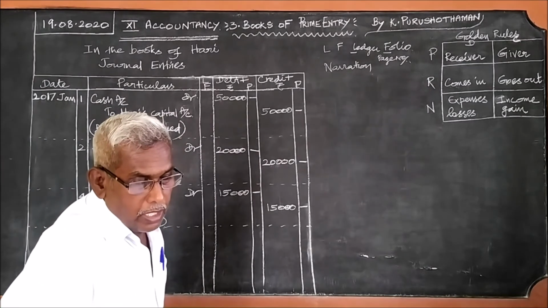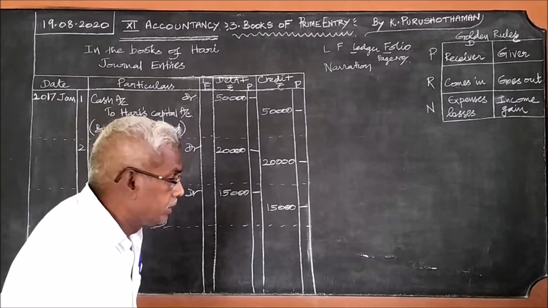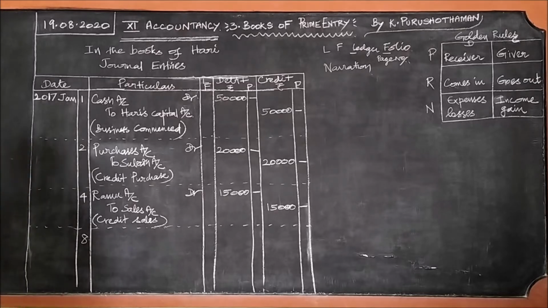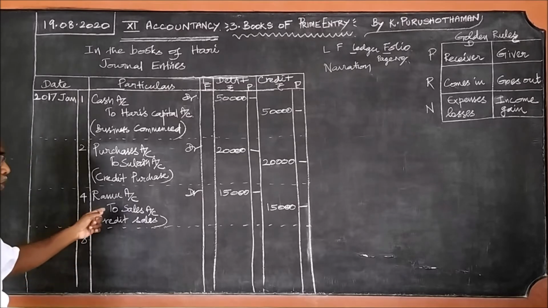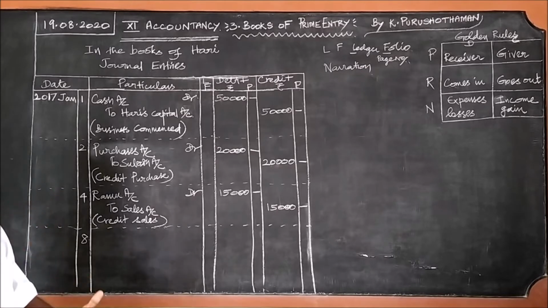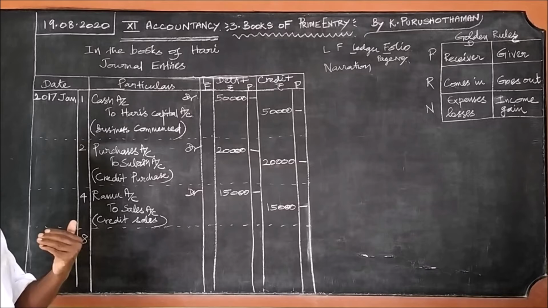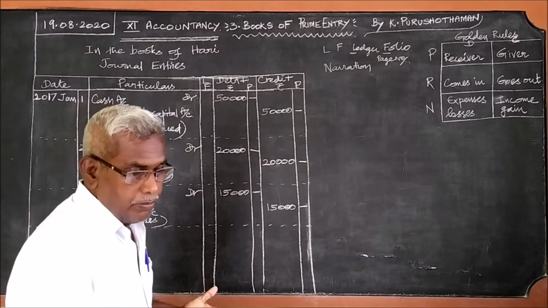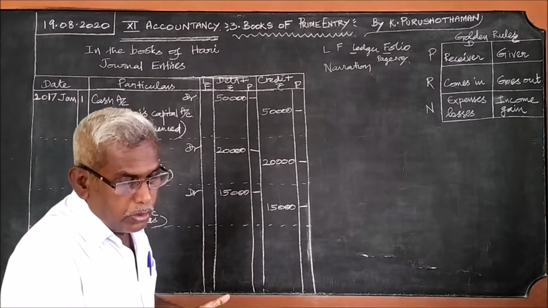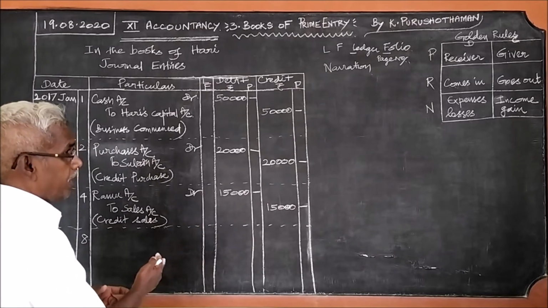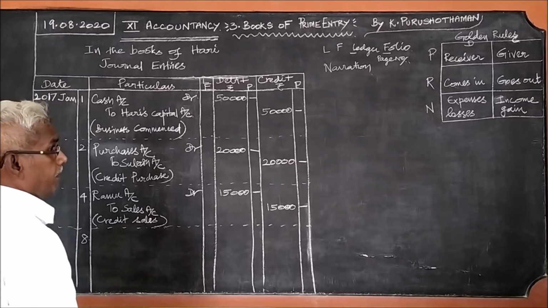On 8th, Ramu paid the amount through check. To whom were the goods sold? To Ramu on 4th. But on 8th, Ramu is paying the amount because he has got it on credit basis. In what terms? Check received. So he is giving a check instead of giving cash in hand.